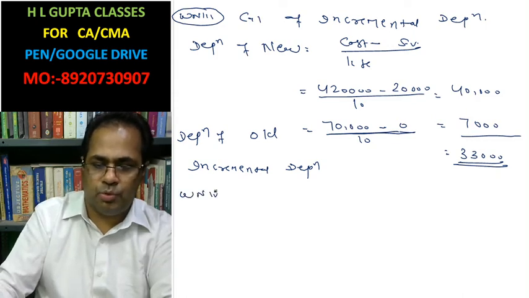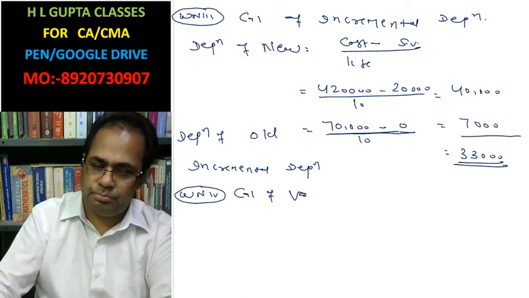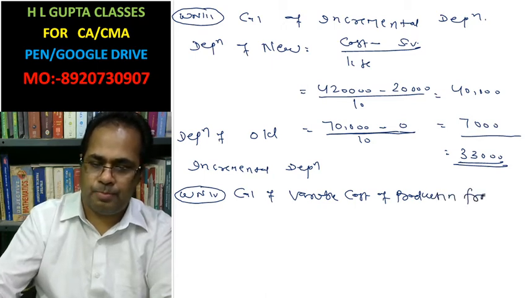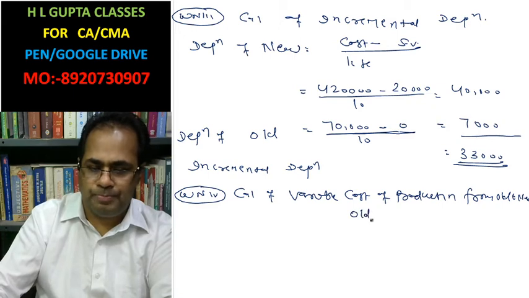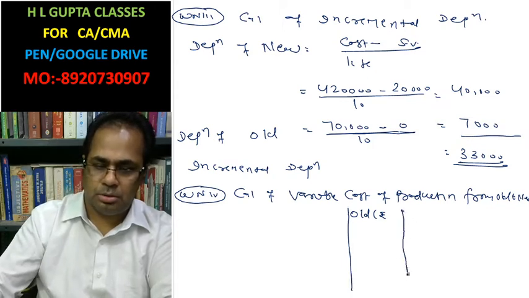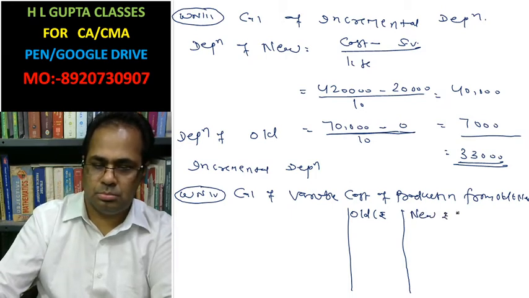Working note 4: calculation of variable cost of production from old and new. This is the old, in rupees. This is the new, in rupees.